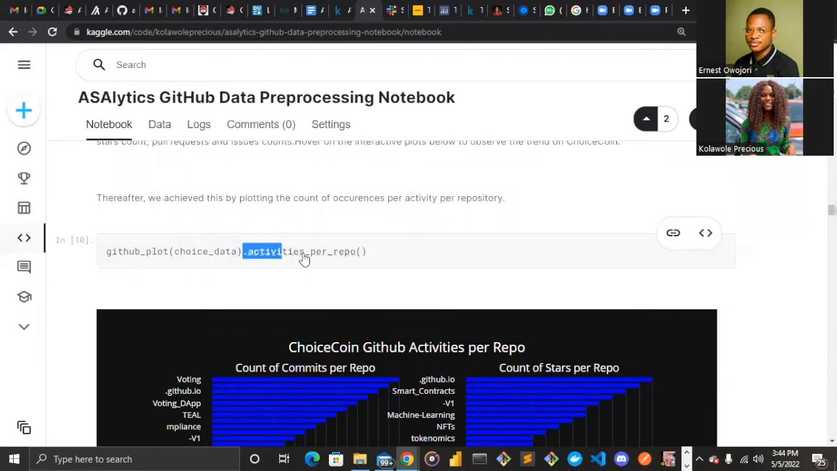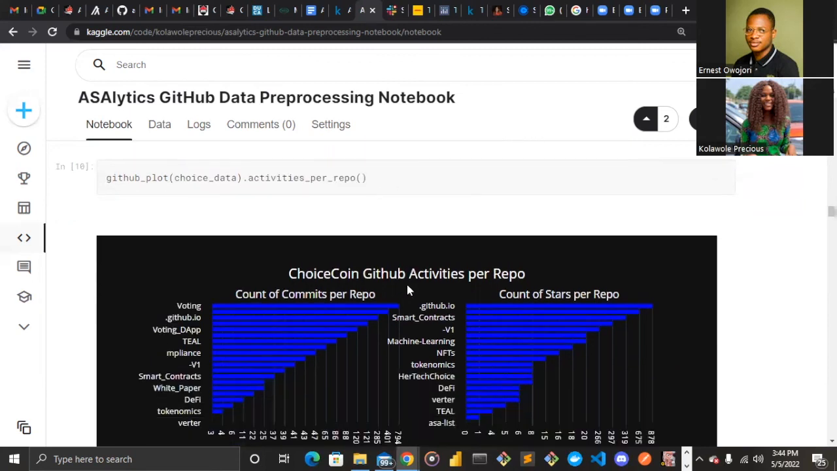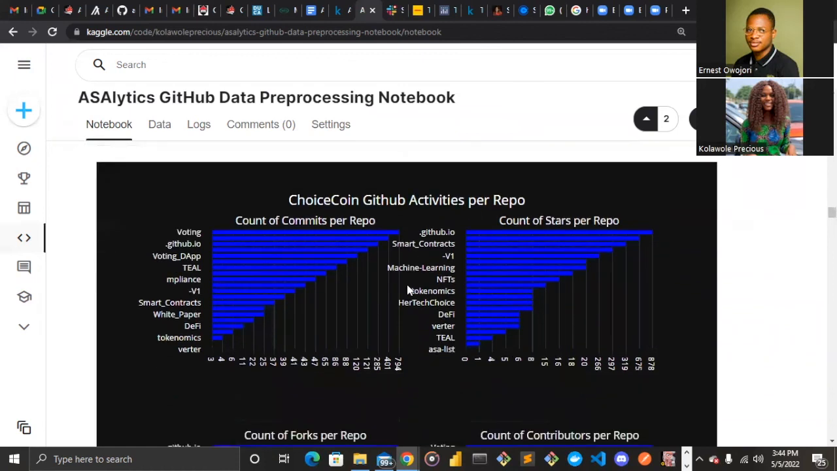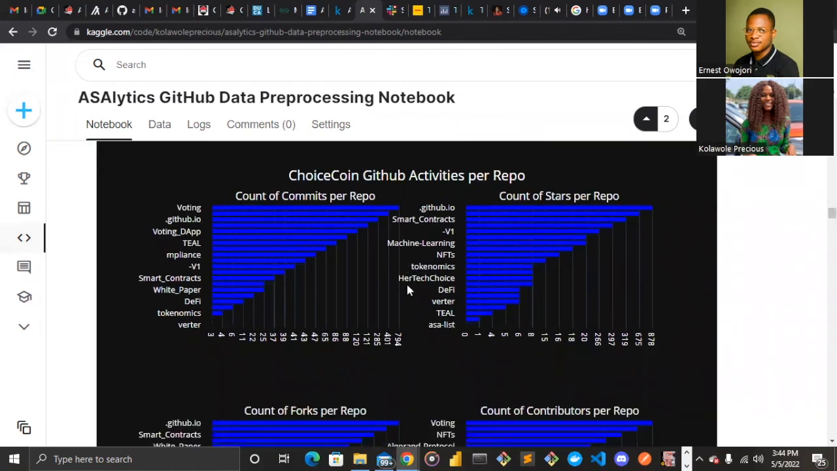All right. So this time we activate the activities per repo function of the GitHub plots class. And this time we can see it is very interactive anytime you hover on the plot. That is, as we can see here, the last part showing the voting repo as having the most commits. And then we can see here at the bottom, we have, what's the name of this repo now? We have the tokenomics and virtual repo being the repository with the least commits, all right?